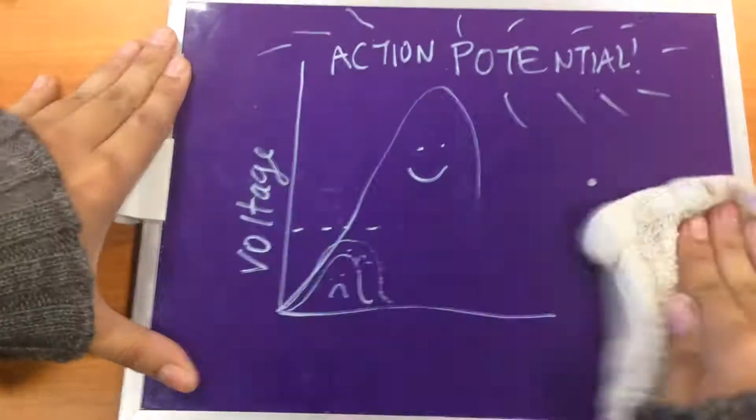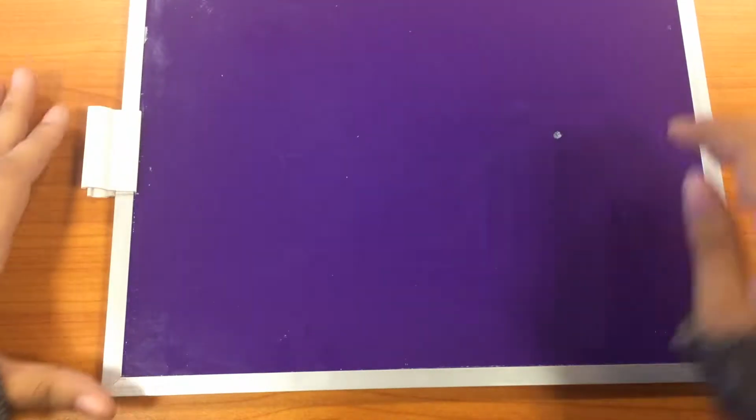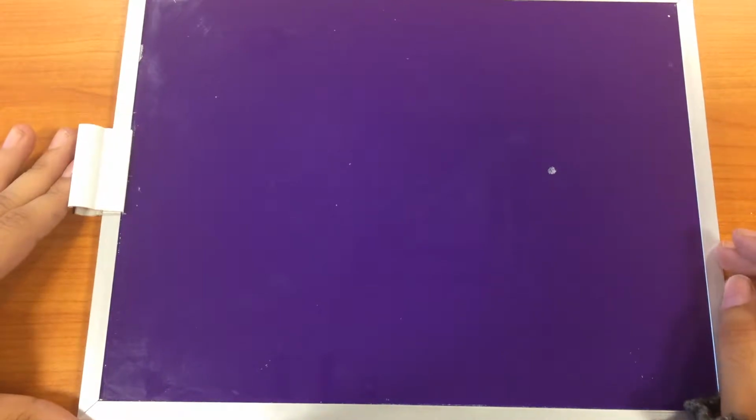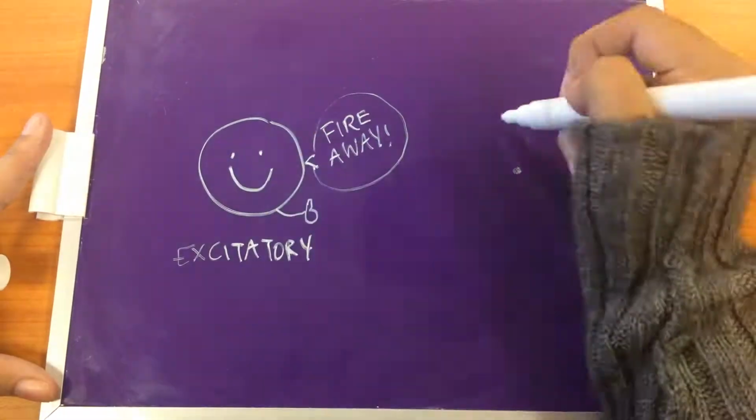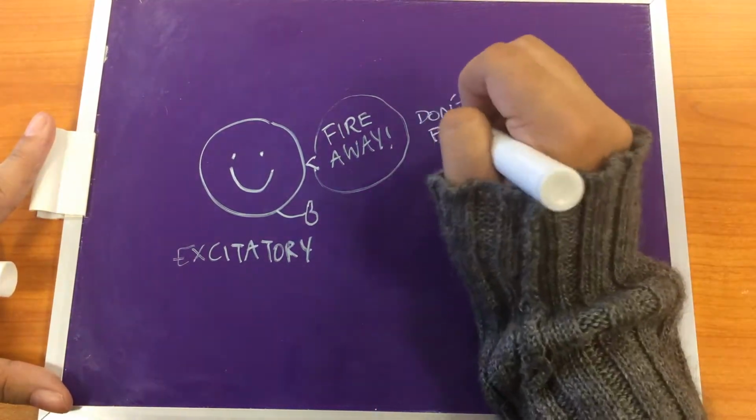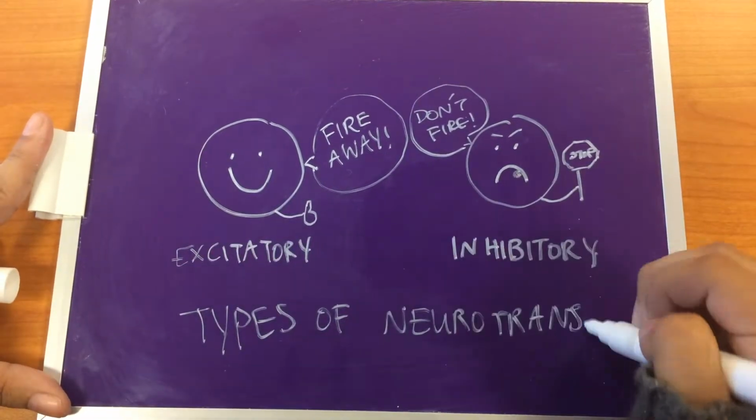Now, this signal doesn't always cause a neuron to fire. Whether the neuron fires or not depends on the type of signal it receives from chemical messengers called neurotransmitters. These neurotransmitters can either be excitatory, meaning they cause the receiving neuron to fire, or they can be inhibitory, meaning they cause the receiving neuron to not fire.